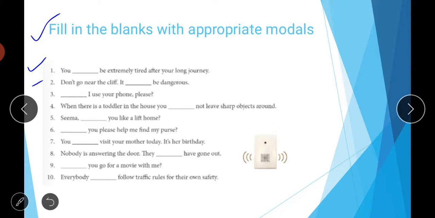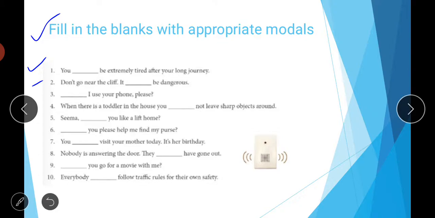Then fourth is, when there is a toddler in the house, you dash not leave sharp object around. Toddler means to say little baby, small baby, sorry. So when there is a toddler in the house, you dash not leave sharp object around. So you must not leave sharp object around, कि आपको कोई भी knife वगैरह जो है वो नीचे नहीं रखना चाहिए. You must means it's mandatory, or you can say it when you have to express complete obligation of something. So as you know, when we have to express obligation, we have to use this word must.